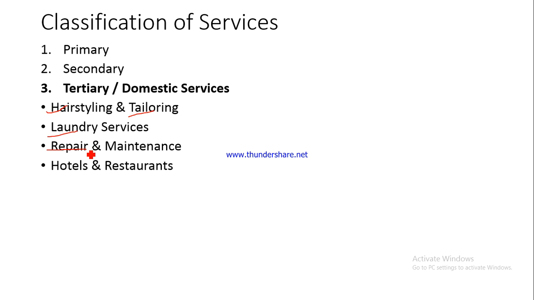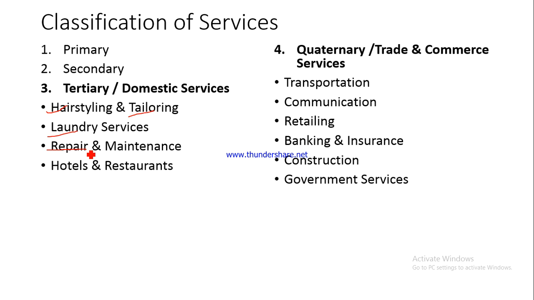Again, hotels and restaurants, when you eat out with your friends or family, or when you go and visit some other places, you stay in a hotel. These are all examples of domestic services. But services, as I said already, can also be classified as quaternary services. Primary is the first level, secondary is the second, tertiary is the third, and quaternary is the fourth level. So what are these kinds of services?